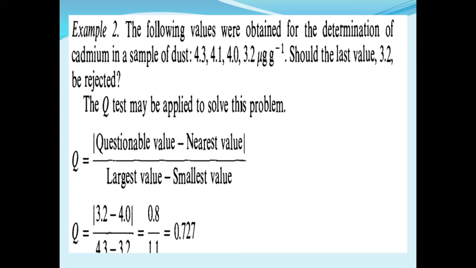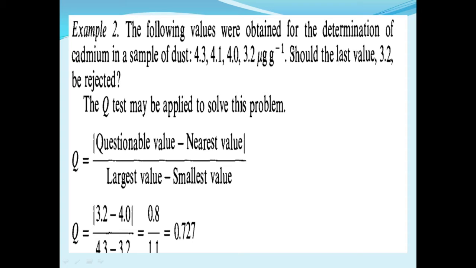Showing reliability of result, here in the Q test, Q is equal to questionable value minus nearest value, upon largest value minus smallest value. Once again, Q equals questionable value minus nearest value upon largest value minus smallest value. In the example, the determination of cadmium in a sample of dust gave 4.3, 4.1, 4.0 and 3.2 microgram per gram.